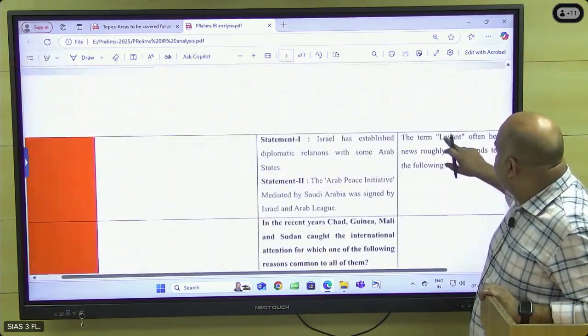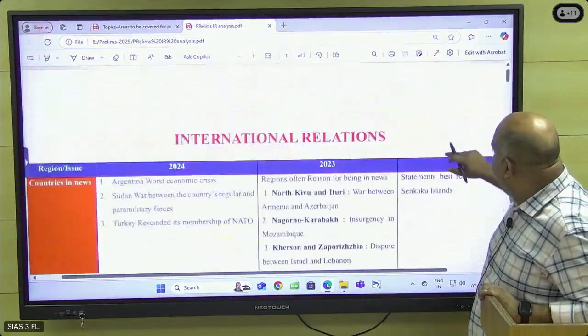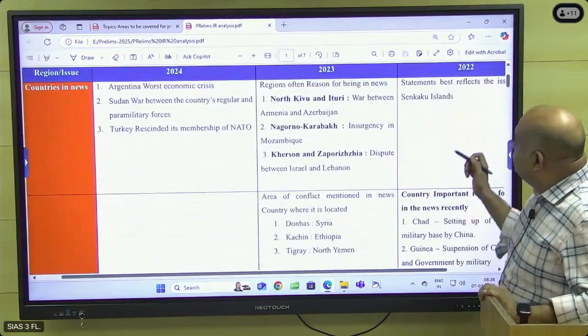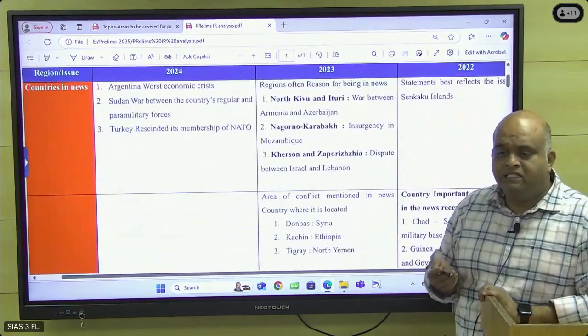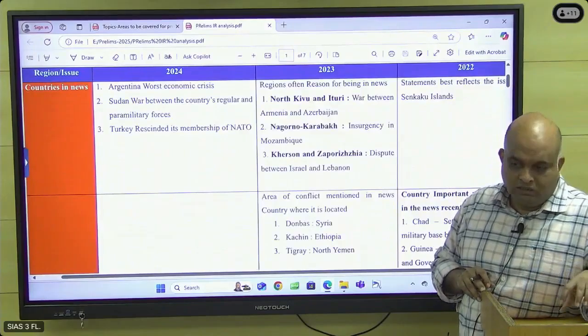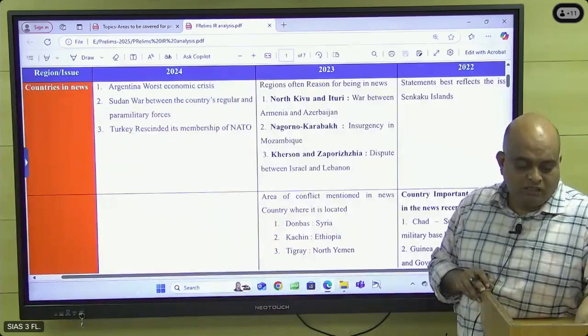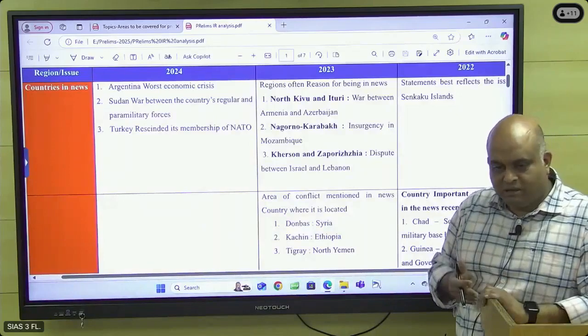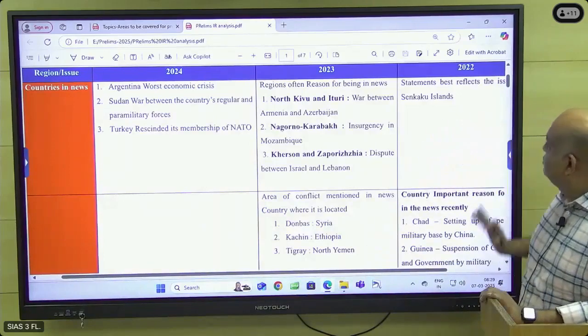Like that, check the 2022 news, the Senkaku Islands. During that time Japan and China were fighting with each other. The Taiwan issue was going on. The South China Sea issue was hot. And the Senkaku Islands are a dispute between Japan and China. So regarding that, questions were there.